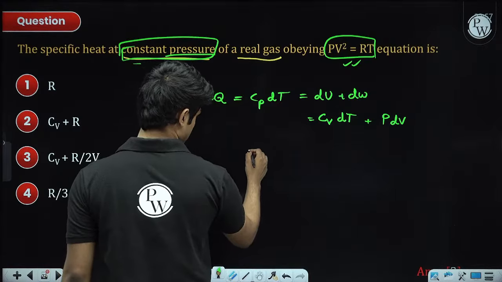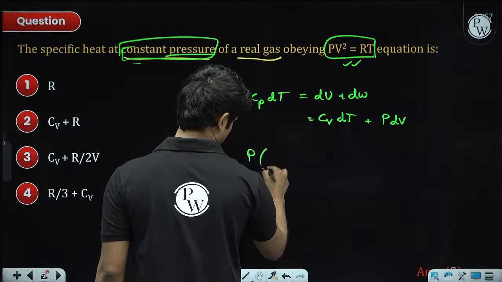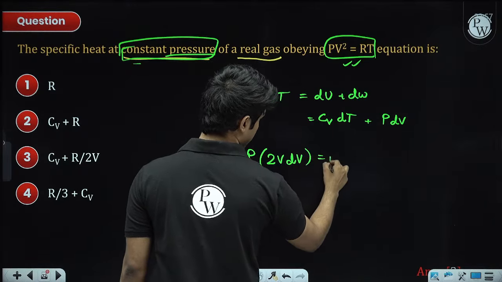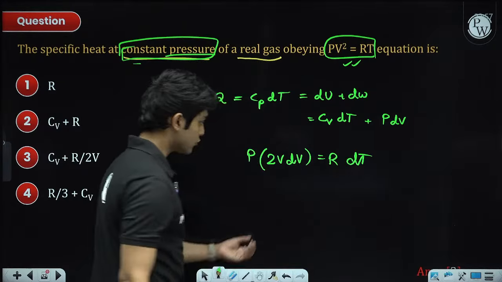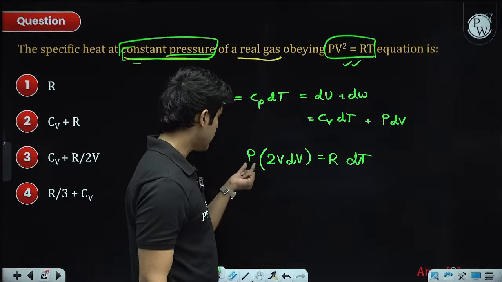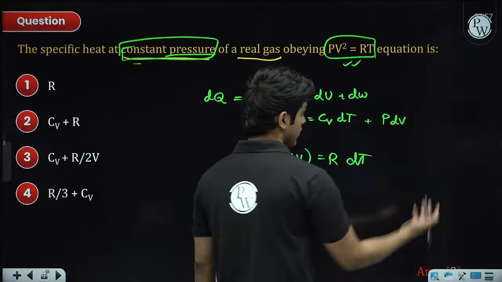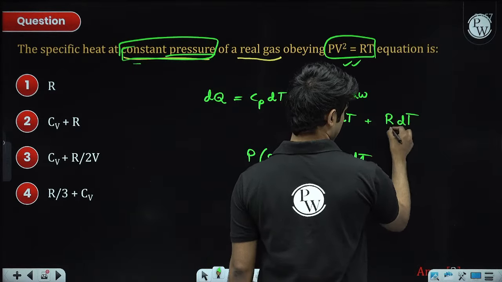Pressure is constant, so we can take it out. The derivative of V square is 2V dV equals R times the derivative of T, which is dT. So from here we get P times dV equals R dT divided by 2V.